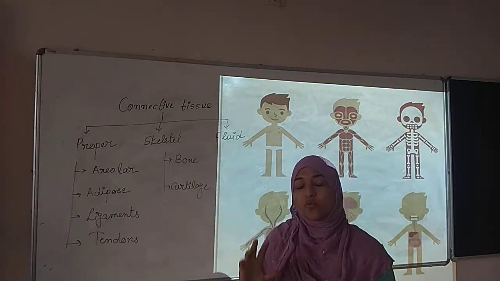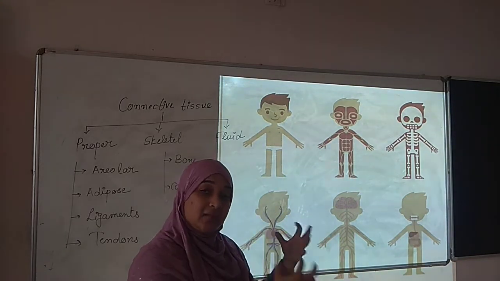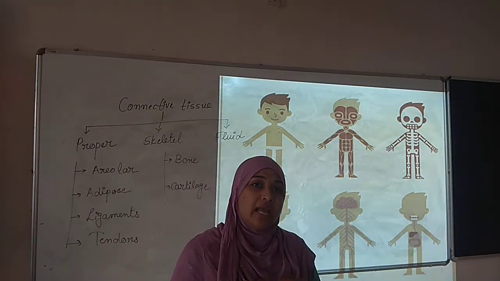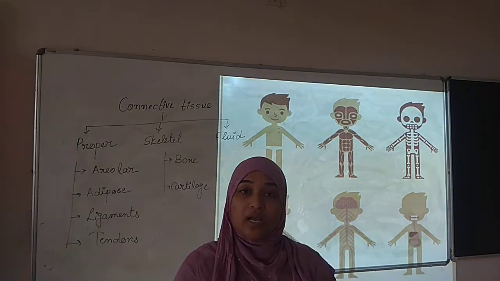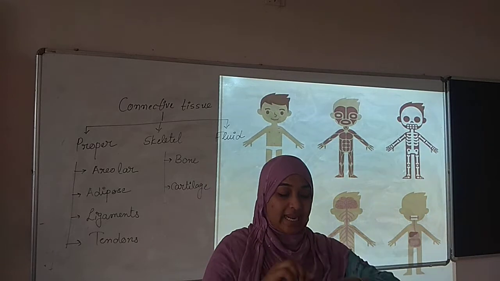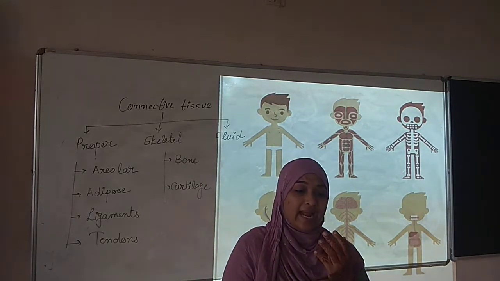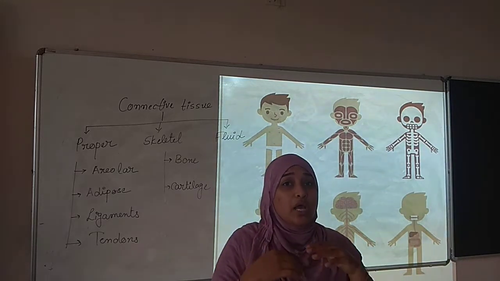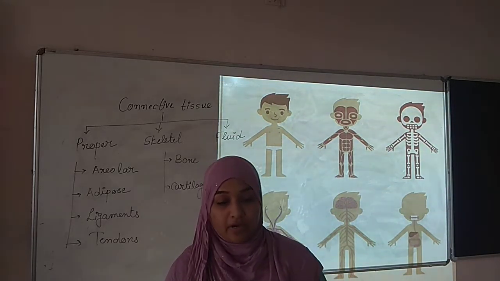So what do you think, dear students? All these things present in our body, how can they be joined with each other? Or a simple example I can take, the skin of our body. How do you think the skin of our body is attached with the internal organs of our body?